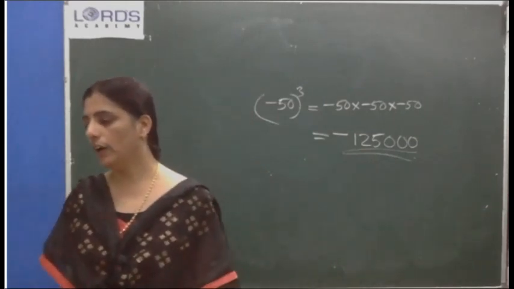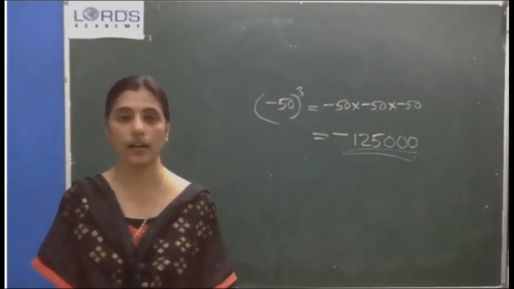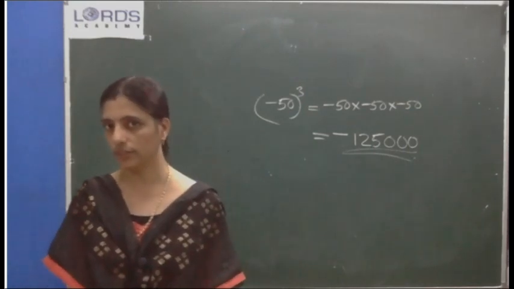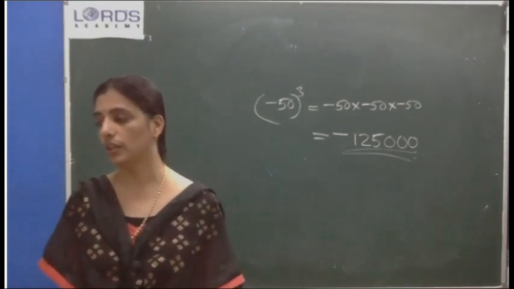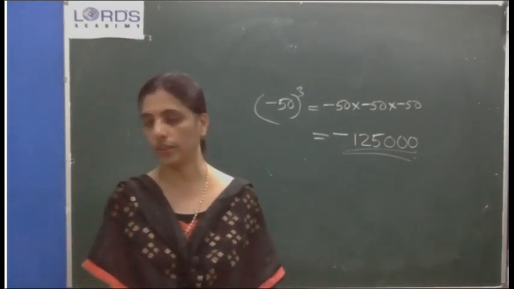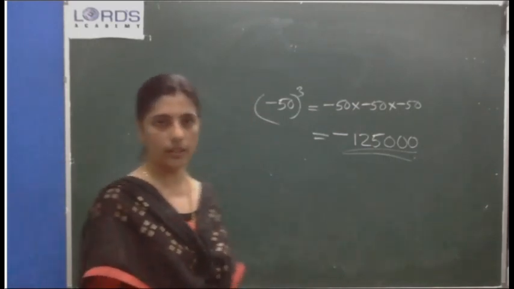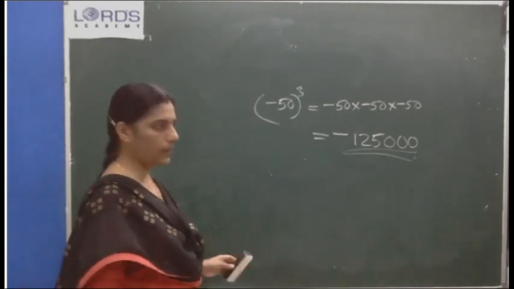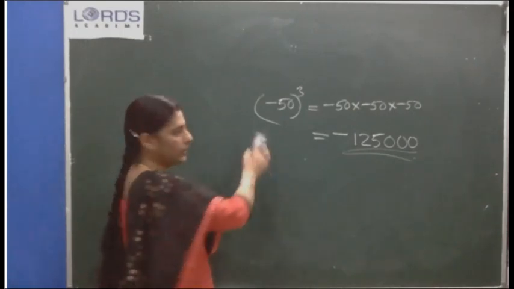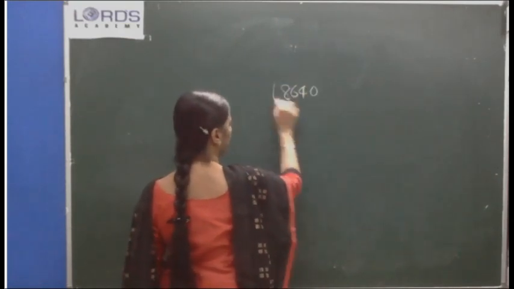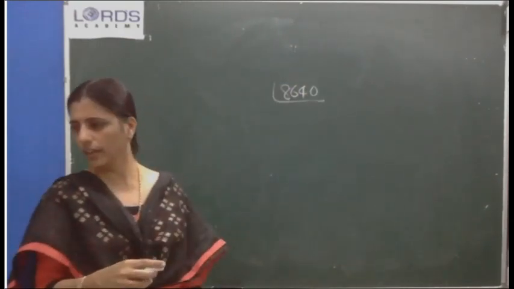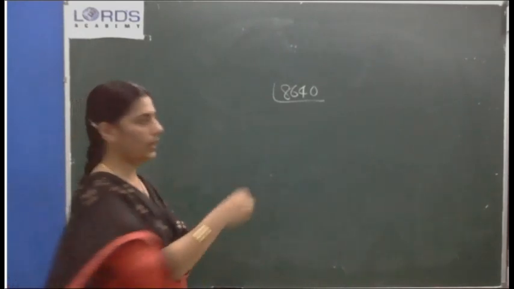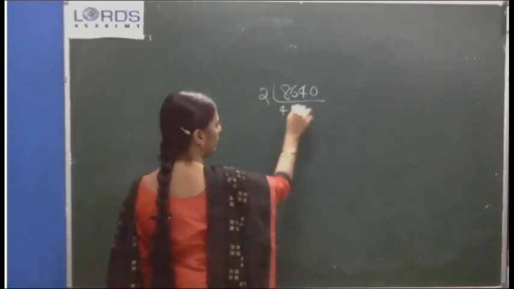Question number 10. With what least number must 8,640 be divided? That means which number is to be removed, so that the quotient is a perfect cube. 8640. All of you can do, no need to wait for me. Procedure is the same. Find the prime factorization of 8640. All of you do.